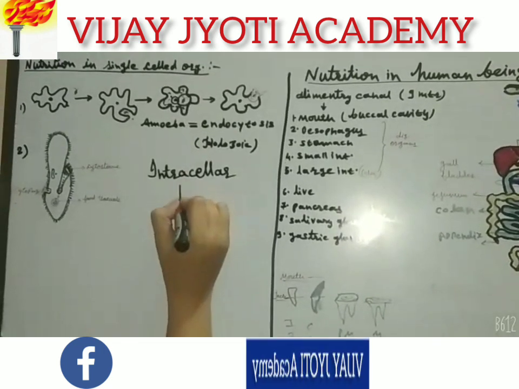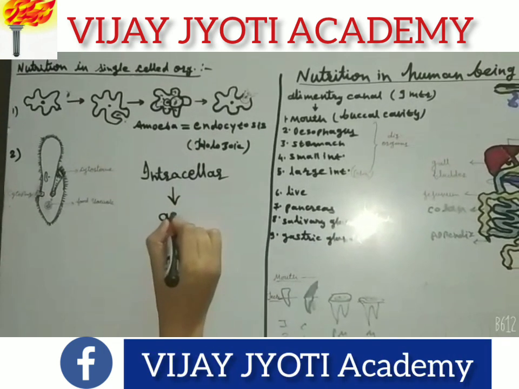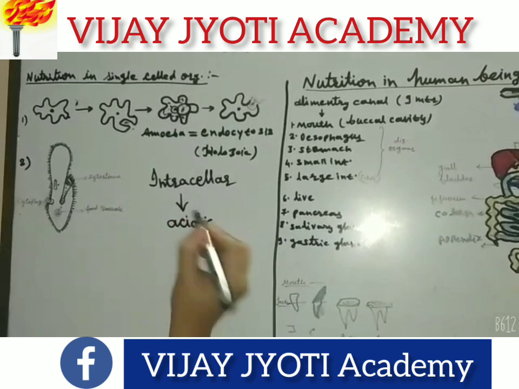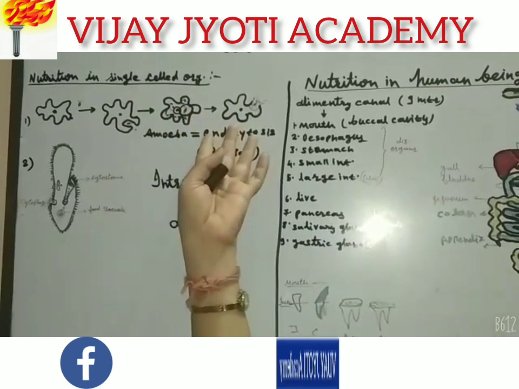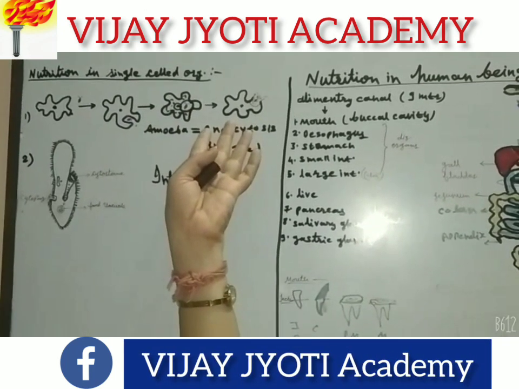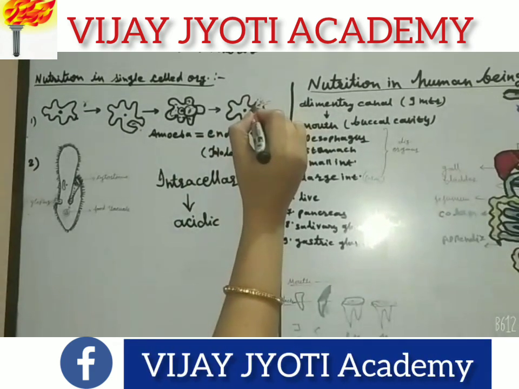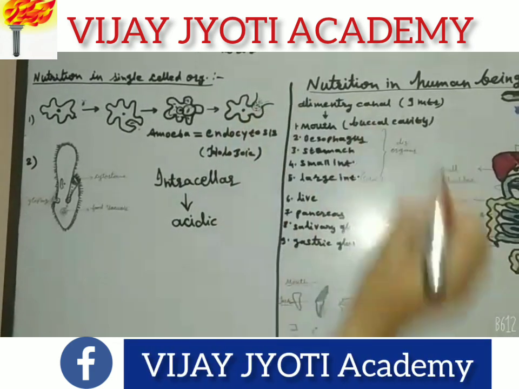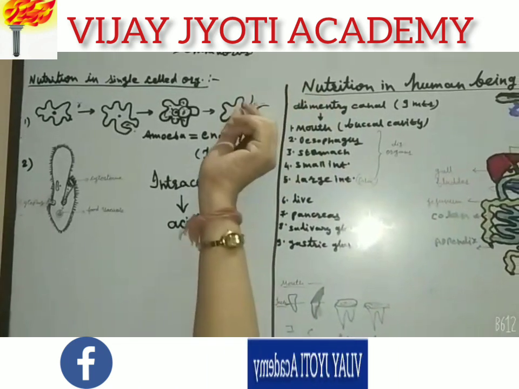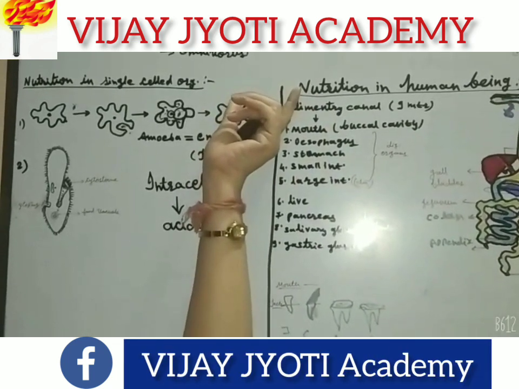At that time the medium remains acidic and the food gets digested. In this way the animal gets nutrition, and the undigested part or waste material exits when the food vacuole bursts.